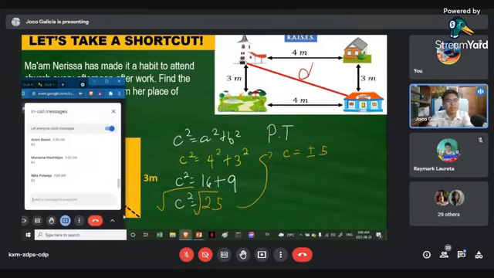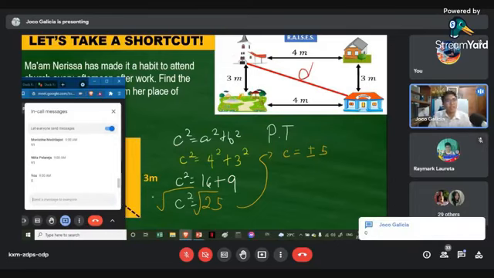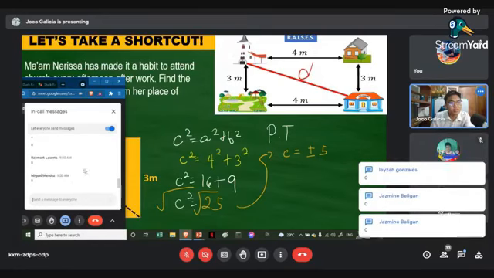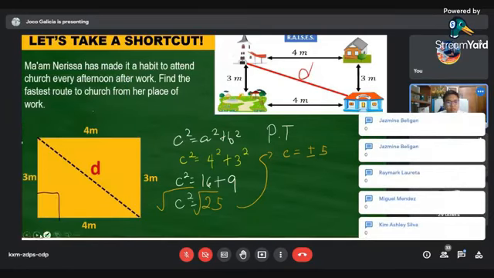So, class, our answer is going to be what? What sign? Positive po, sir. C equal 5 po, sir. Alright. So, C is equal to 5 meters.